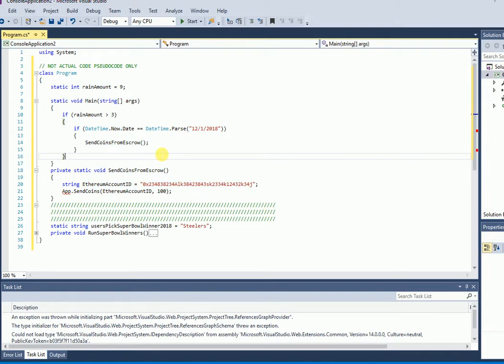This is pseudocode, a very simple example. Let's suppose you made a deal with an insurance company that has a smart contract, and they tell you: if it rains more than 30 inches in the next 12 months, by a particular date, we will pay you the equivalent of $100,000 in Ethereum coins, or maybe 50 Ethereum coins, whatever.